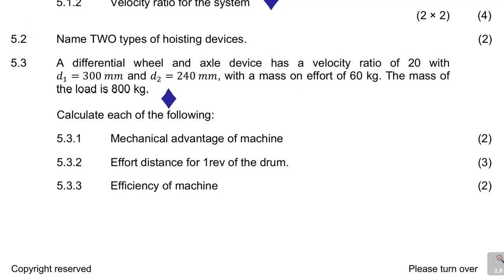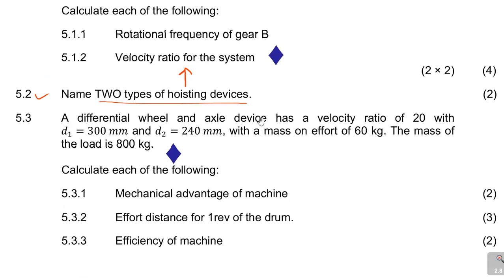All right, so what is 5.2 saying? Question 5.2 says, name 2 types of hoisting devices. So now when they are asking about a hoisting device, remember to hoist is to lift up. I think I mentioned just to say the word hoisting means to lift up. So they're asking you, name 2 types of lifting devices.